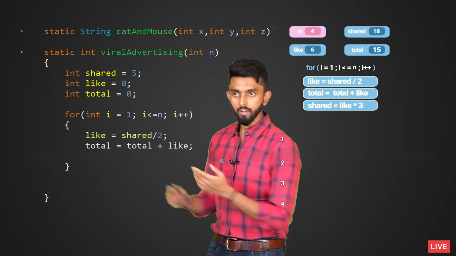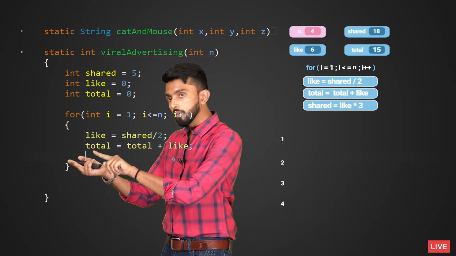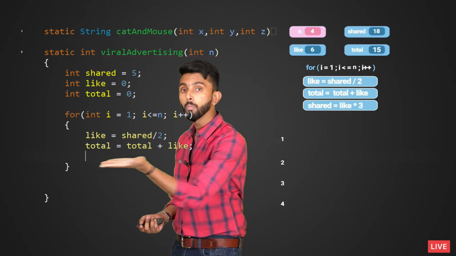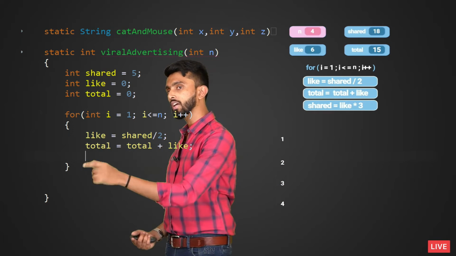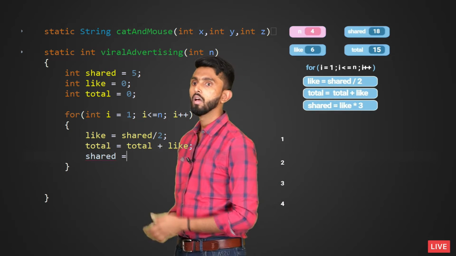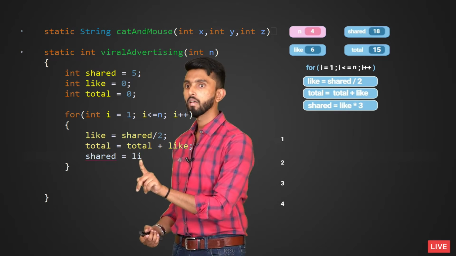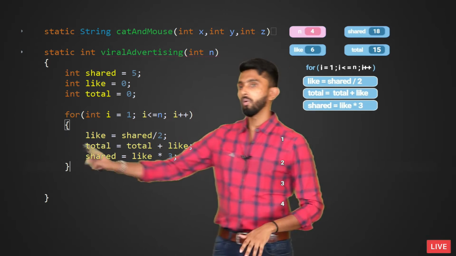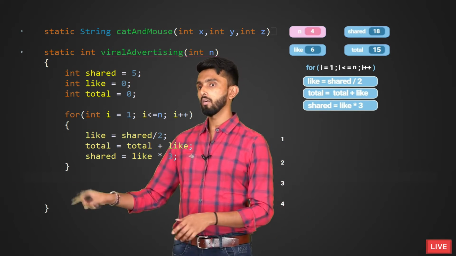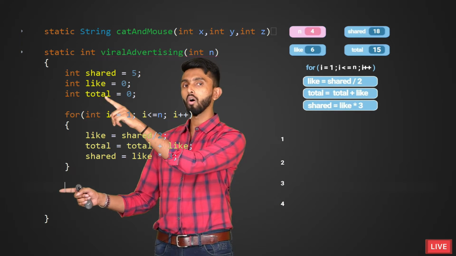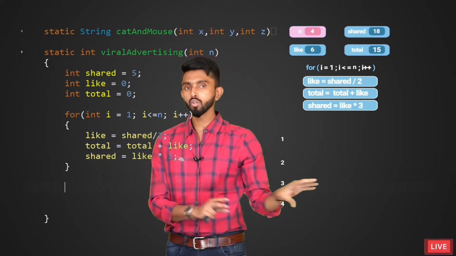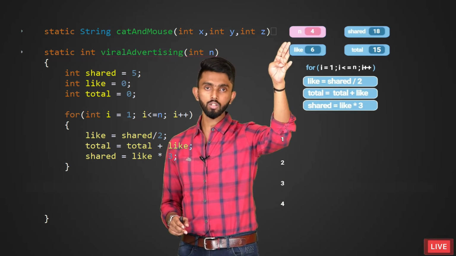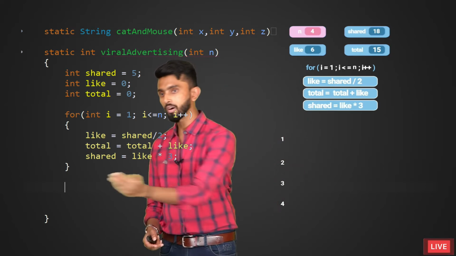Now that I found the total, before I go to the next day, I want to know how many people it will be shared with on the next day. How will I calculate that? Simple. For the next day, shared is going to be equal to the number of people who liked it that day times 3, because each person is going to share it with 3 people. That's it. Once I come outside, one more line. I will have the value of total likes, and that is what I should return. On the nth day, which is the fourth day, I'll have a total of 15 likes. So I'll write return total.